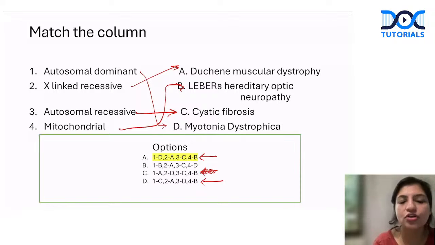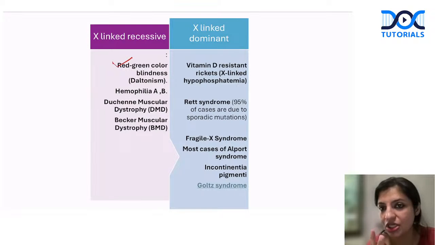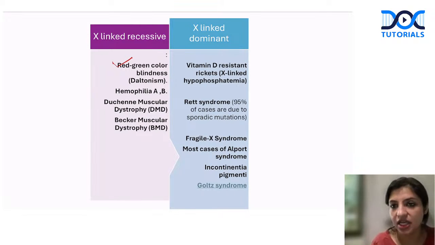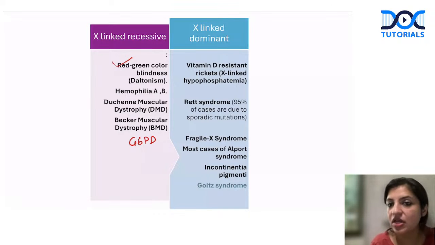Okay, so the majority of muscle disorders and bone disorders are autosomal dominant. So to remember what are the X-linked recessive ones, you should never ever forget this. Any blindness, red-green color blindness. Okay, and there are 2 hematological disorders: hemophilia A and B, and G6PD deficiency are X-linked recessive. Apart from that, you have to remember Duchenne's and Becker muscular dystrophy are also X-linked recessive.